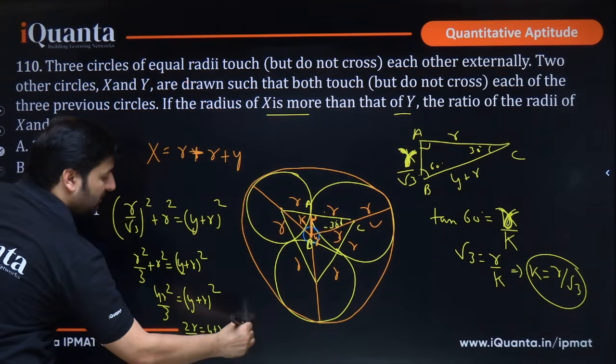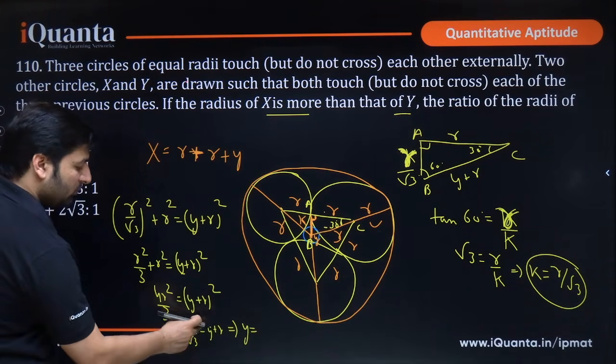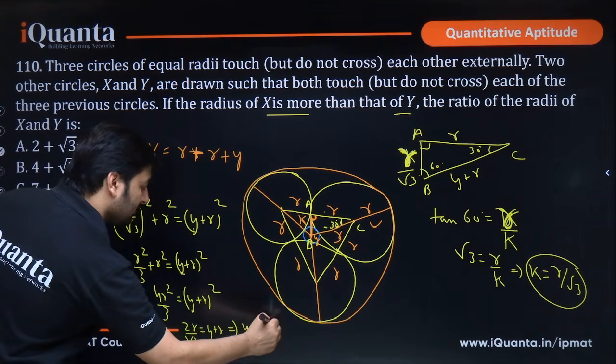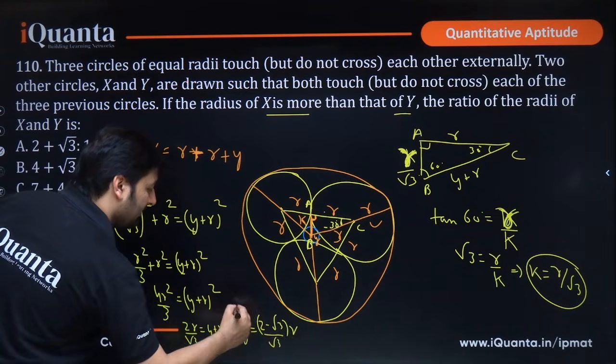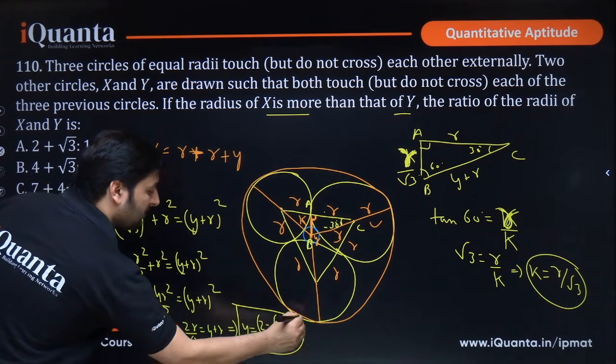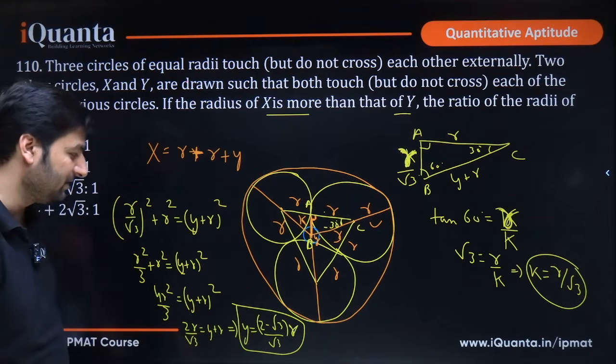What will be the value of y from here? Y will be 2r by root 3 minus r, so 2 minus root 3 by 3, that is 2 minus root 3 upon root 3 times r. This will be the value of y. I hope it is clear. You have to solve it once in your notebook as well. It is not that difficult. Establishing the relation over here is difficult.